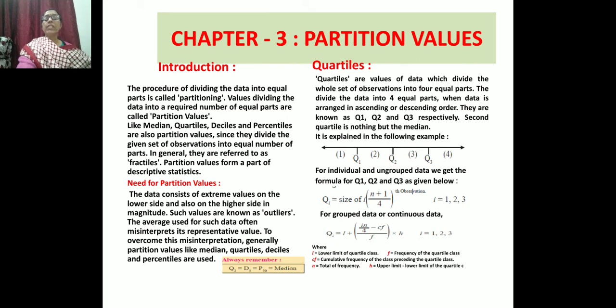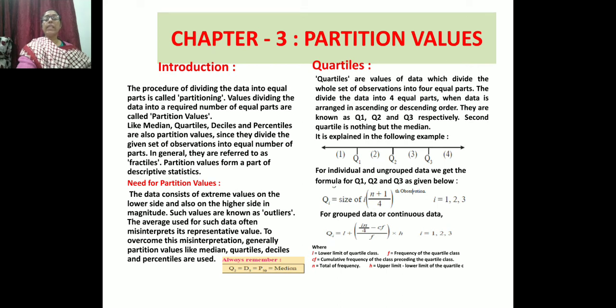So in class 10, you have already studied about the measure of central tendency, that is arithmetic mean, median, mode. Median is the value of the middlemost observation in the data when the observations are arranged in increasing or decreasing order. Increasing means 1, 2, 3, 4, 5, 6, 7, 8, 9, 10. And decreasing means 10, 9, 8, 7, 6, 5, 4, 3, 2, 1. In this way, you have to arrange the values, then you will be able to calculate it.